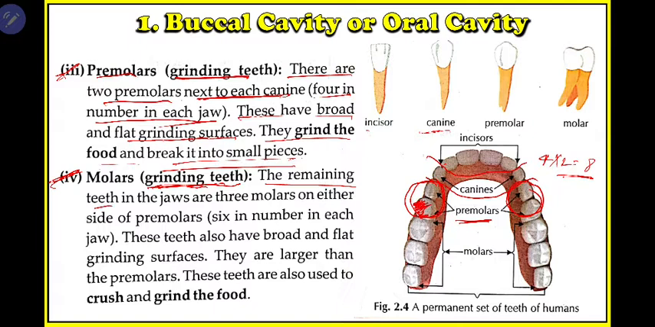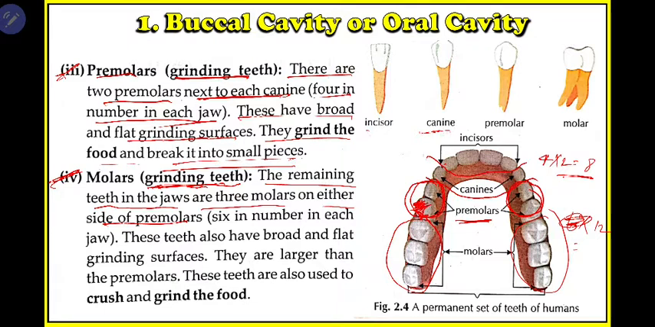The remaining teeth in the jaw are the 3 molars on either side, after the premolars. So in each gum there will be 3 plus 3, 6, and 6 twice is 12. So we have a total of 12 molars in our mouth. Okay, remember this. So how many incisors do we have? We have 4 incisors, 2 canines, 4 premolars and 6 molars in one side.